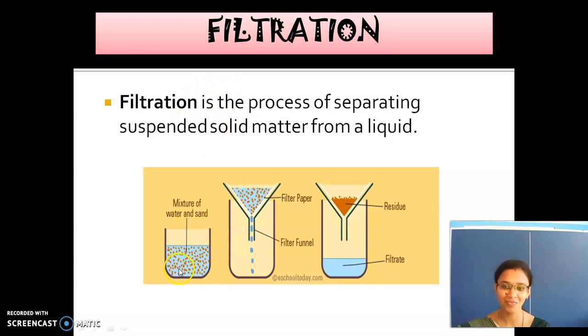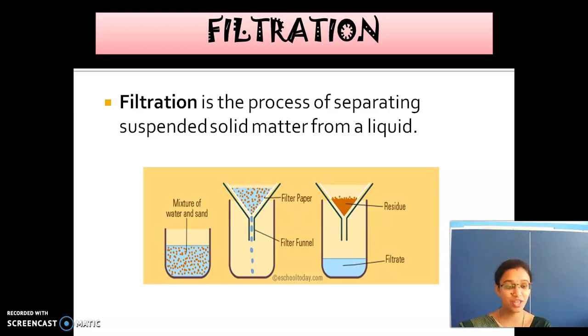See here, we have a mixture of sand and water in a beaker. So what is this? We use here filter paper. Normally children, just note it down. We use for the practical appliances Whatman filter paper. We use Whatman. W-H-A-T-M-A-N. Whatman filter paper. So this is used for the purpose of researchers and then for the students, those who are doing their projects.